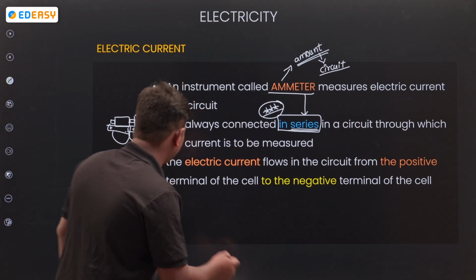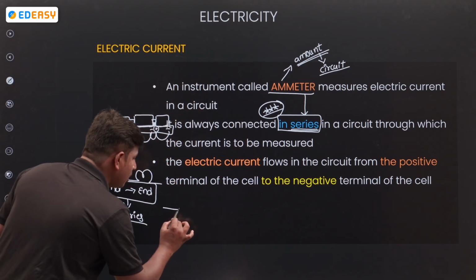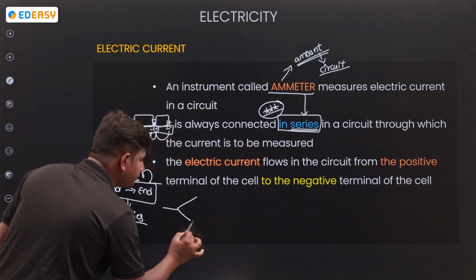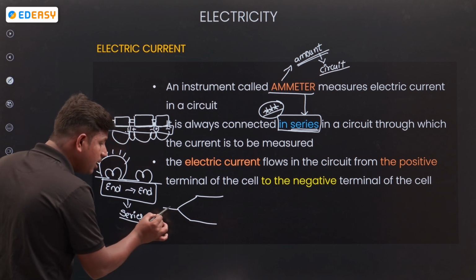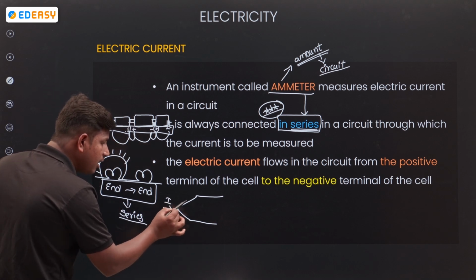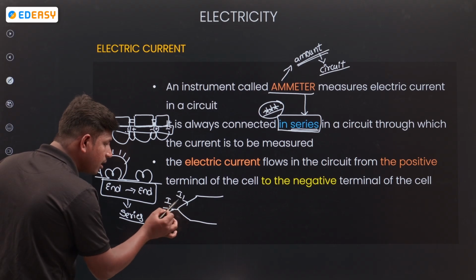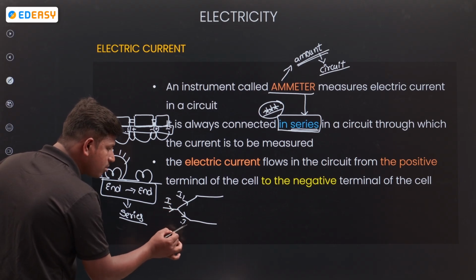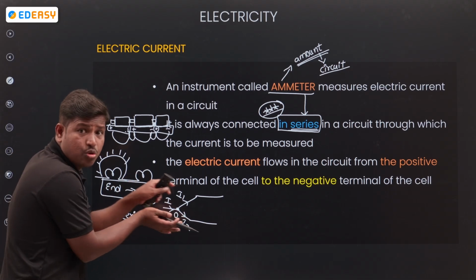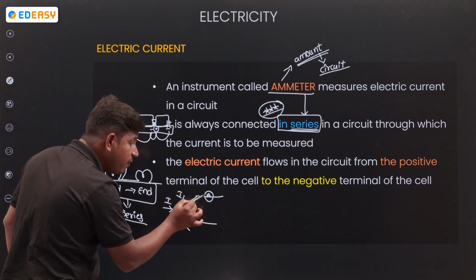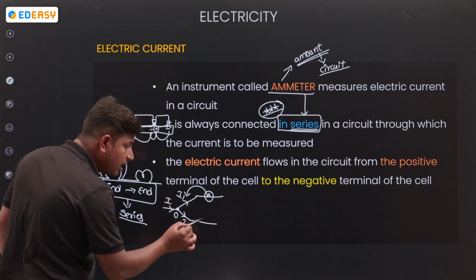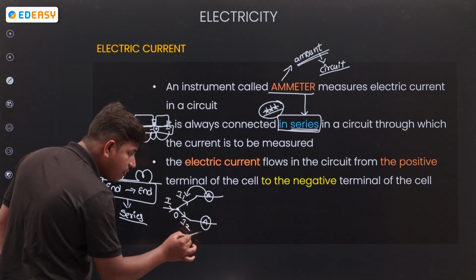For example, if I divide into two paths, here the current enters, here the current is I1, and here the current is I2. So at this point O, the current is split into two parts. If I connect the ammeter here, I will get only this current.